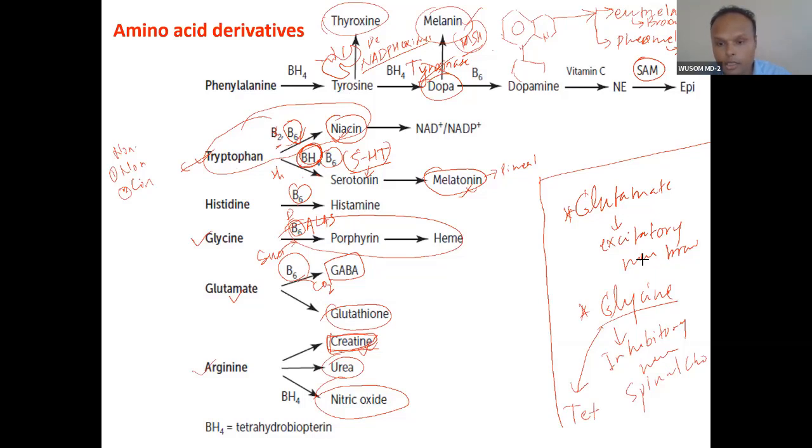The tetanus toxin damages the inhibitory neurons, and because of that, there will be only excitation. So tetanus has a relation with glycine. So glycine and glutamate are amino acids and neurotransmitters as well.